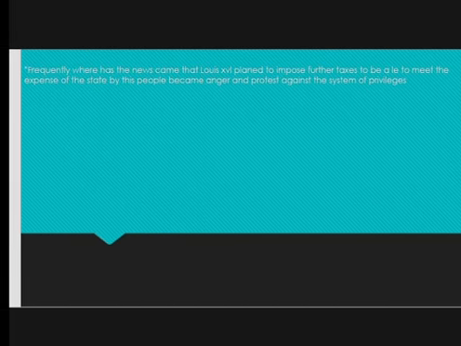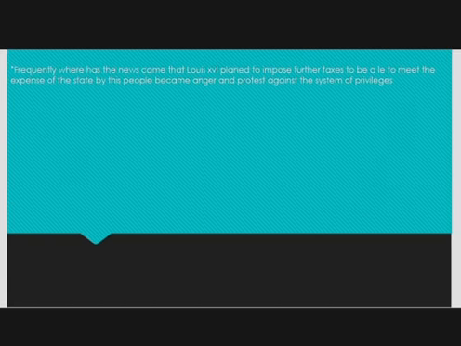These ideas were forwarded by philosophers such as John Locke and Jean Jacques Rousseau, who changed the minds of the third estate people.